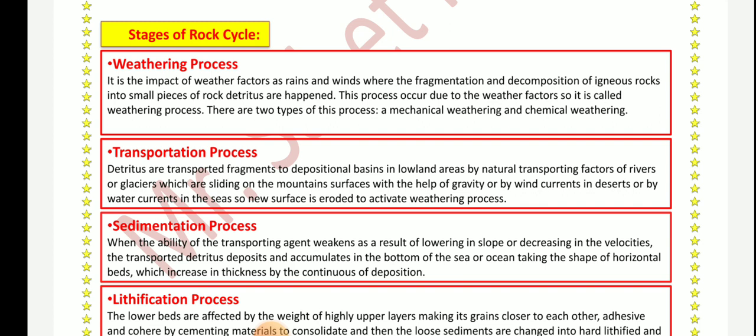There are two types of this process, mechanical weathering and chemical weathering, and we are going to explain these types of weathering later.